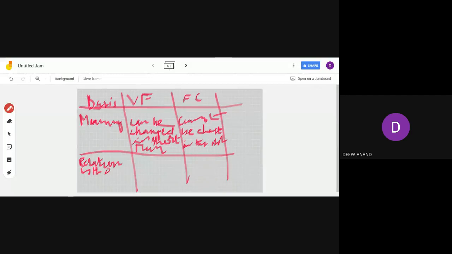Where will you write vary with output, in which particular column? Here or here? Ma'am, variable factor. Yes, correct. Here you write, vary directly with output.